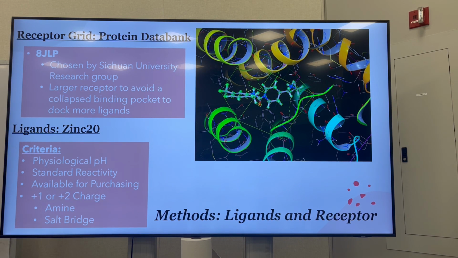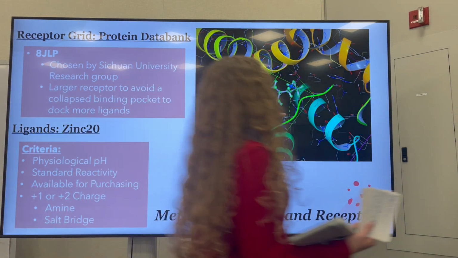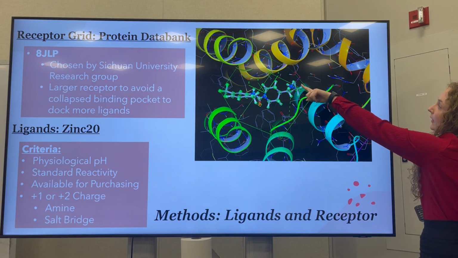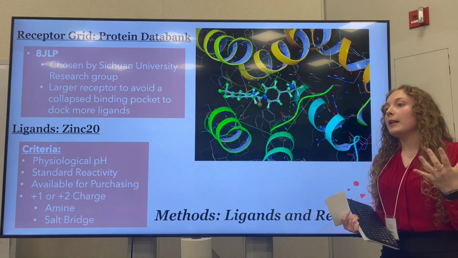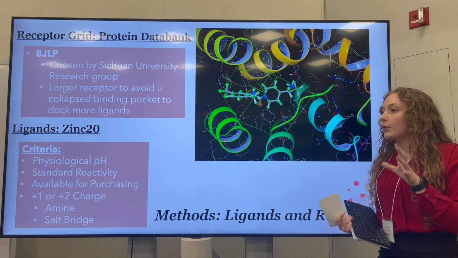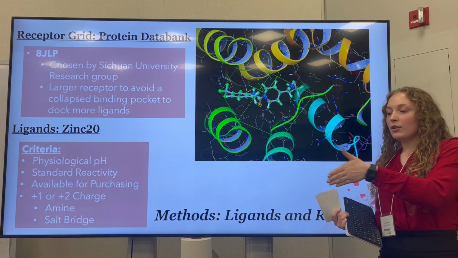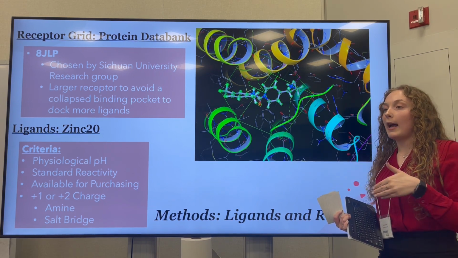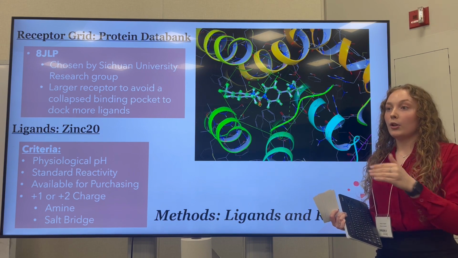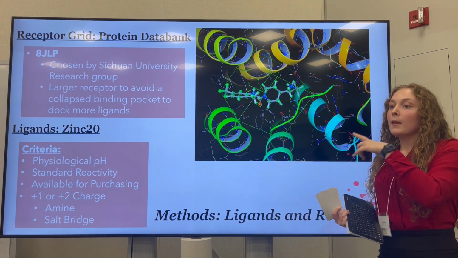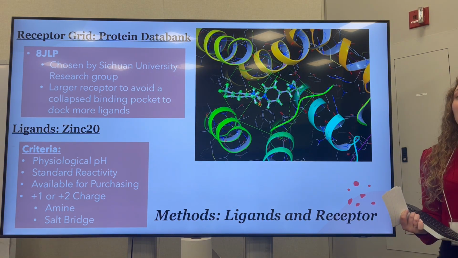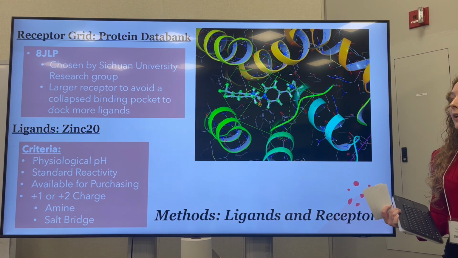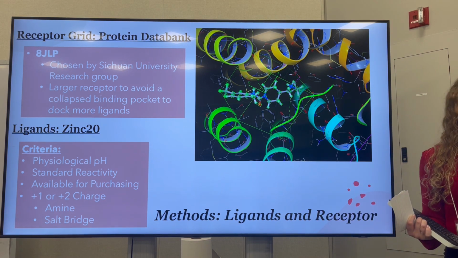This is because of a really important interaction that happens at the binding site. It's called a salt bridge. It can be represented by this pink dashed line right here. Basically, a salt bridge is when the positive charge from the protonated amine from the agonist or the trace amine creates a really strong, not necessarily a bond, but more of an interaction with a negatively charged molecule in the receptor site. This gives molecules a higher affinity for TAAR1. So this was a really important criteria that we needed when looking for a ligand that would once again have a high affinity for TAAR1.